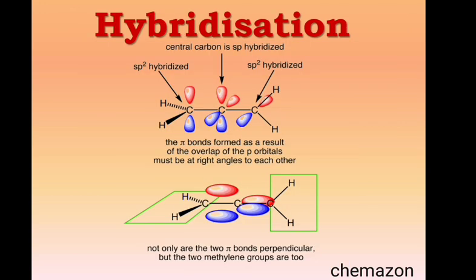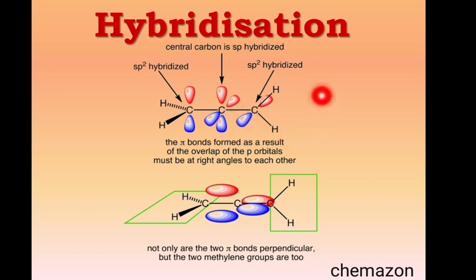Now let us understand the hybridization in an allene molecule. You can see that in this molecule there are 2 pi bonds. The terminal carbons are sp2 hybridized, whereas the middle carbon is sp hybridized. This is very clear. As you can see here, there is only one p orbital for formation of a pi bond. Here also there is only one empty unhybridized p orbital for formation of a pi bond. Accordingly, this first carbon will form a pi bond with the second carbon, and the next perpendicular orbital of the second carbon will form a pi bond with this third carbon.